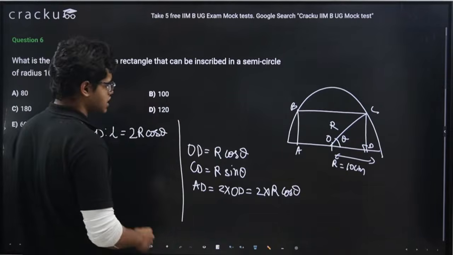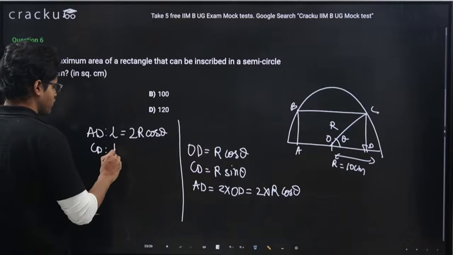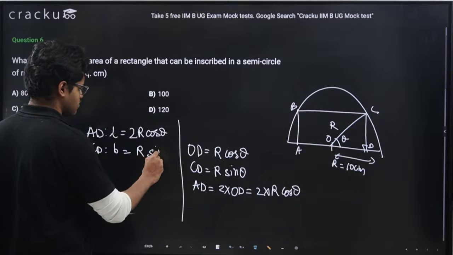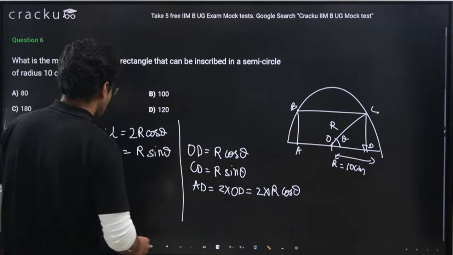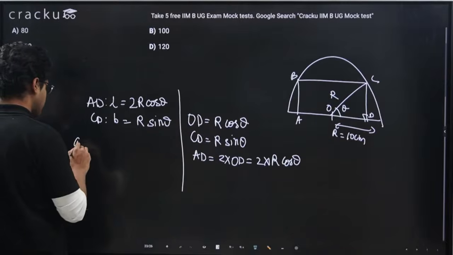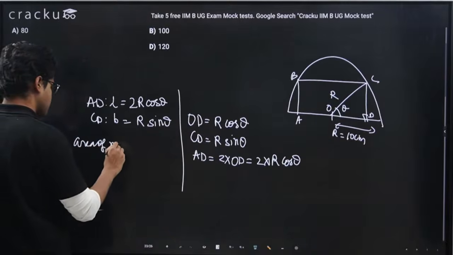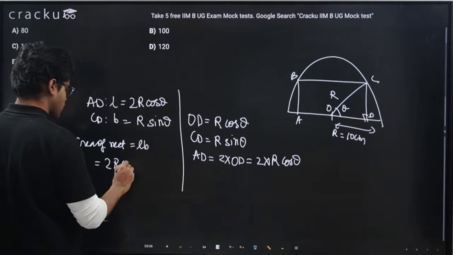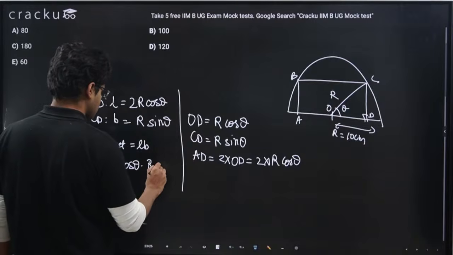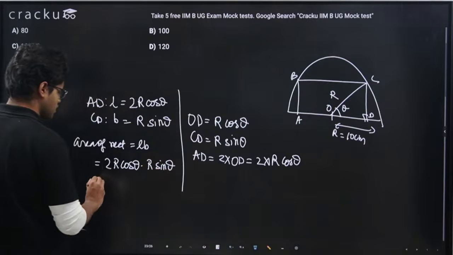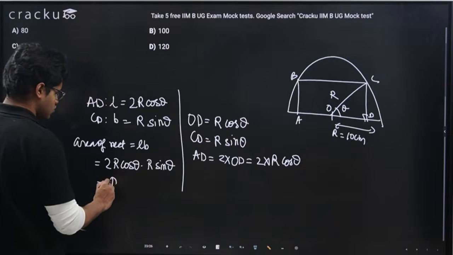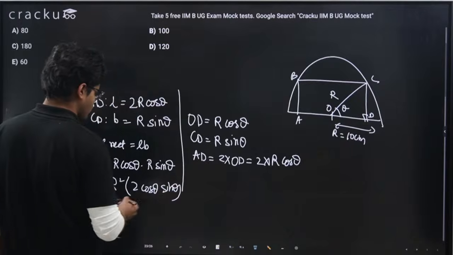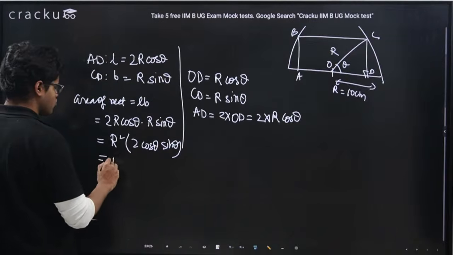And CD is breadth of rectangle, value is r sin theta. So what is the value of area of rectangle? Area of rectangle is length into breadth, which is twice of r cos theta into r sin theta, which is equal to r square, 2 cos theta into sin theta. What is 2 cos theta into sin theta? It is sin 2 theta.